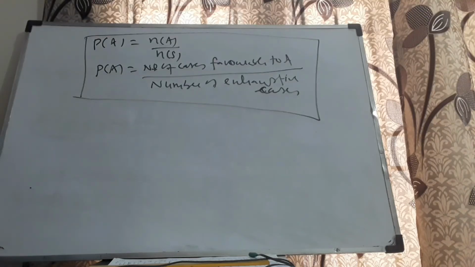A small correction. In the proof of P of A union B is equal to P of A plus P of B minus P of A intersection B, n of A plus n of B minus n of A intersection B by n of S, divide individually by n of S. In one place, by mistake, it was said subtract individually by n of S. It's not a big mistake, but still I want to make it very clear. Divide individually by n of S. In one place, it was wrongly said subtract individually by n of S. Make the correction and done. Thank you.